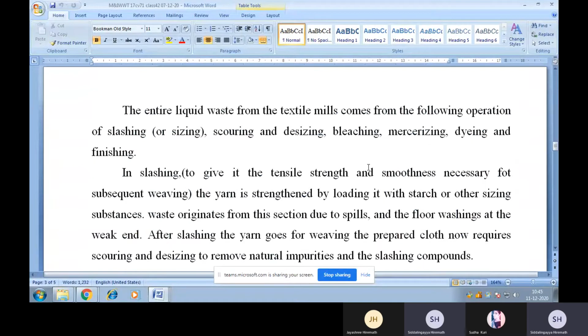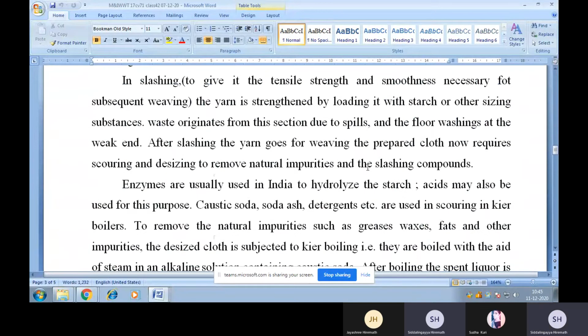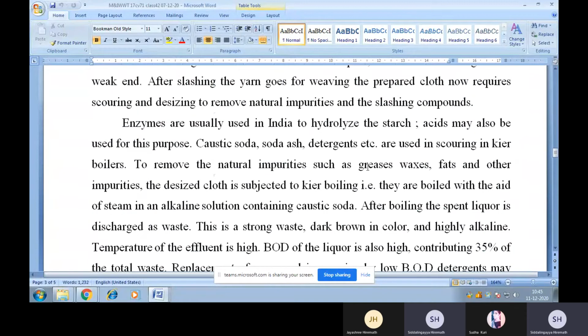After slashing, the yarn goes for weaving. The prepared cloth now requires scouring and desizing to remove natural impurities and the slashing compounds. Enzymes are usually used in India to hydrolyze the starch. Acids may also be used for this purpose.